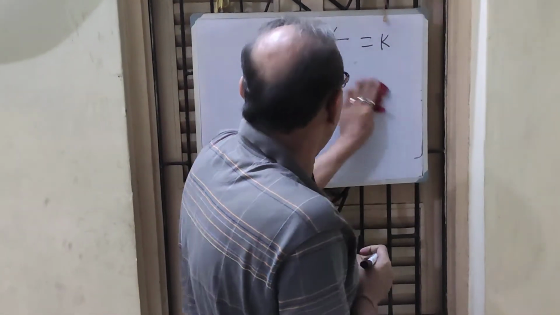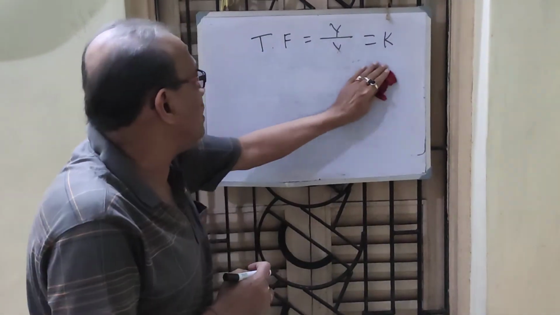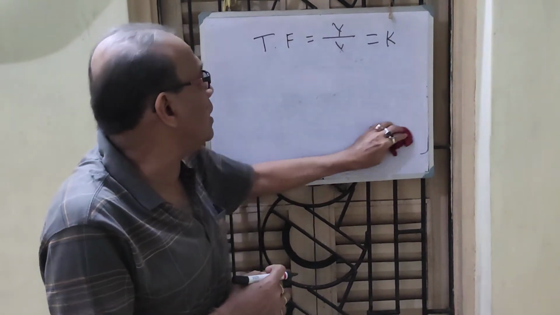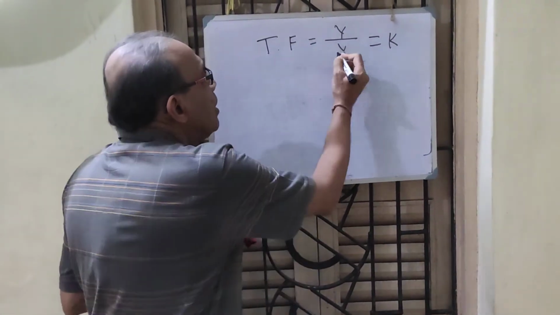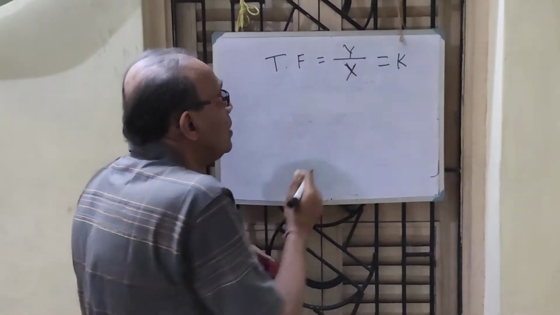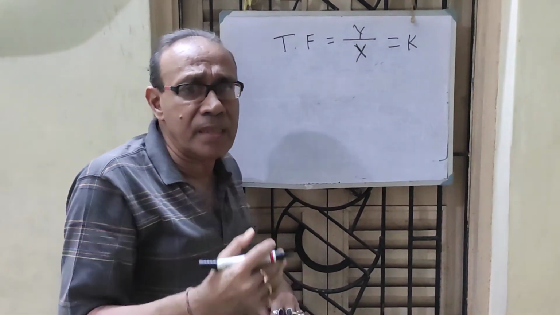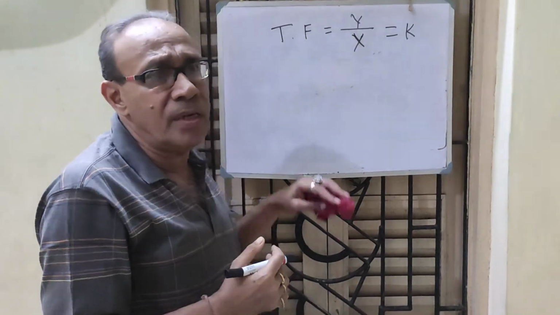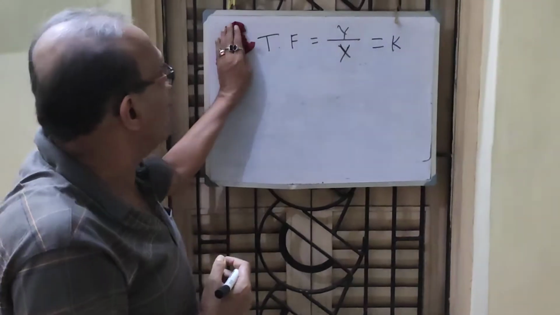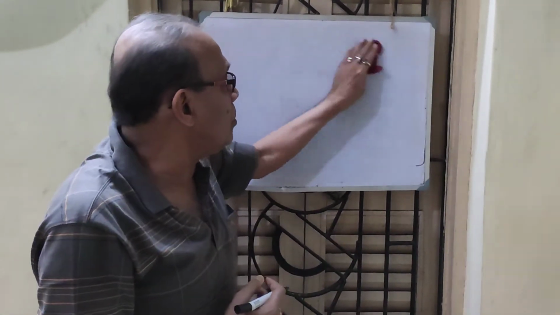Now, in control theory, it is called the transfer function, and in electronic engineering, this TF is nothing but gain. There will be voltage gain, current gain, power gain, input impedance and output impedance, which you will read later on in the particular department you belong to.